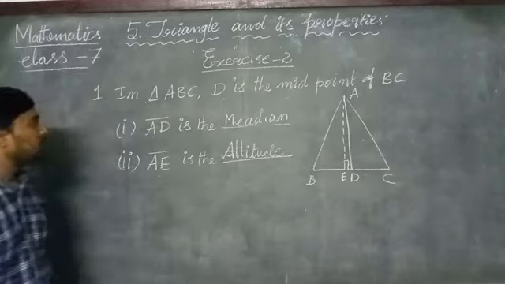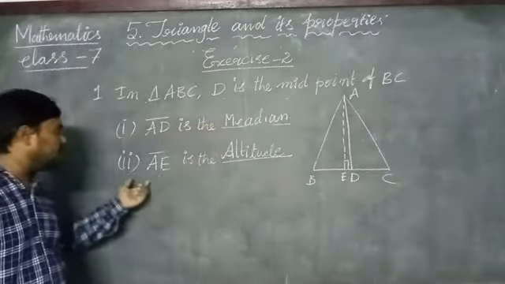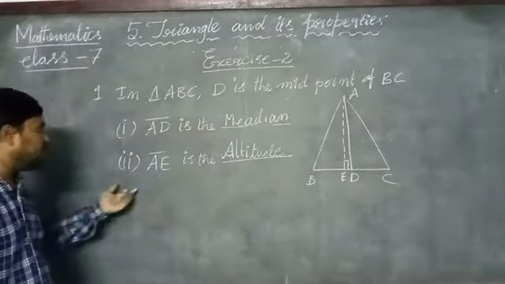For this question, line segment AD is the median of a triangle and line segment AE is the altitude of a triangle.